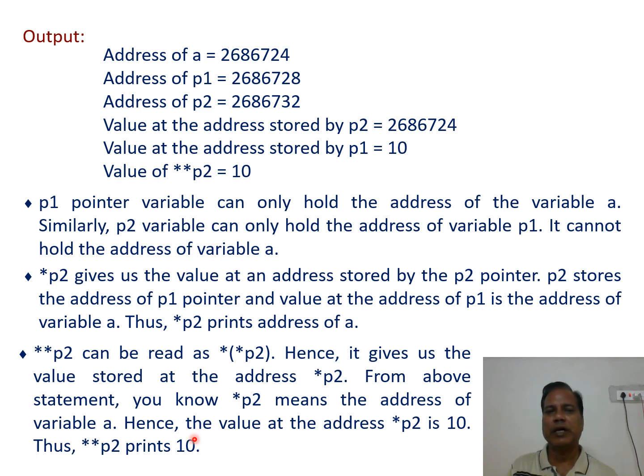Dereferencing of the pointer is just getting the value pointed to by the pointer variable. And we also discussed pointer to pointers. Whenever we declare another pointer variable to store the address of some pointer variable, it is called a pointer to pointer variable or double pointer. And we also discussed an example program.